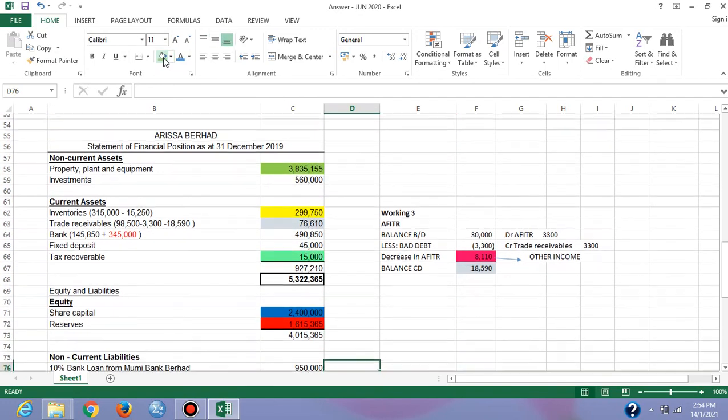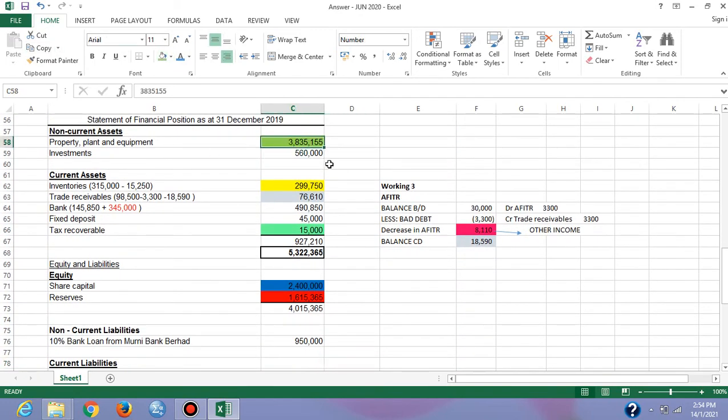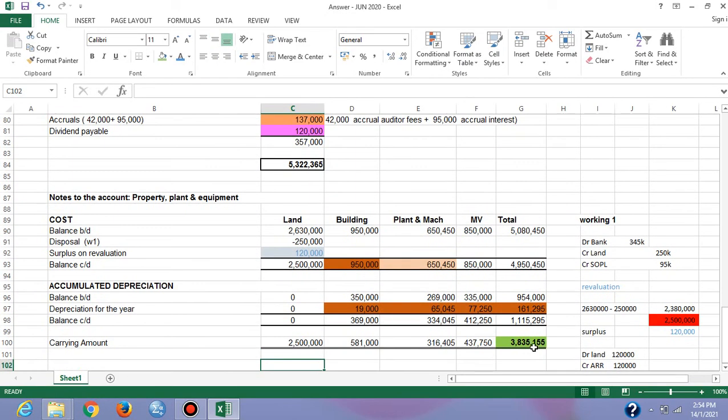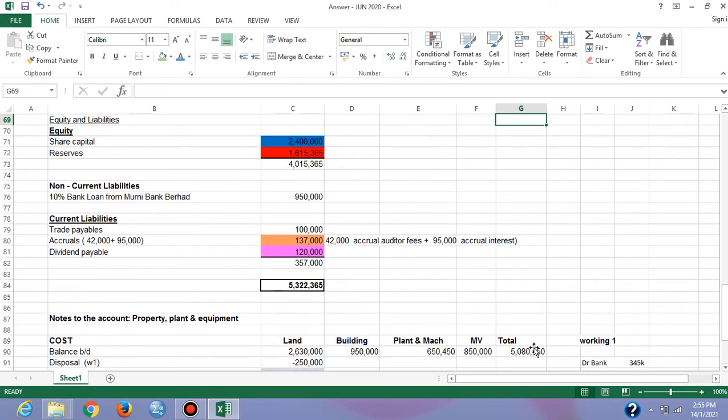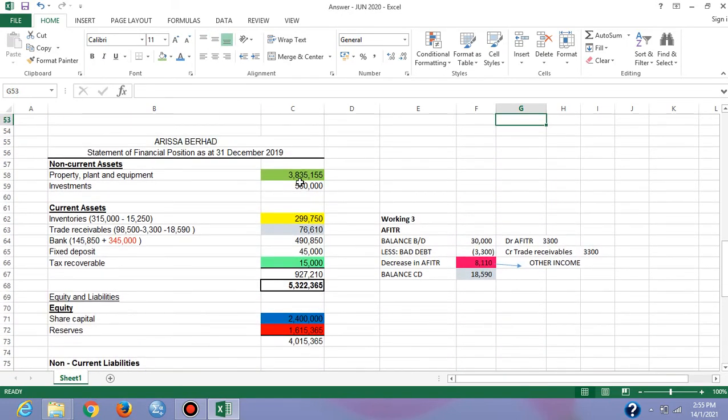Now statement of financial position, property, plant and equipment. These figures are obtained from the notes to the account. Then investment, get all the information from the trial balance. This one you already calculated. Trade receivable, you already calculated just now. Bank, we have to add the cash that you received from the sale of land. Fixed deposit, you got from your trial balance. Tax recoverable, we just did.